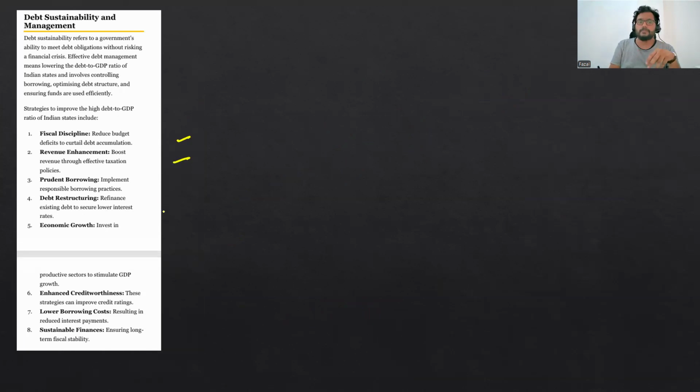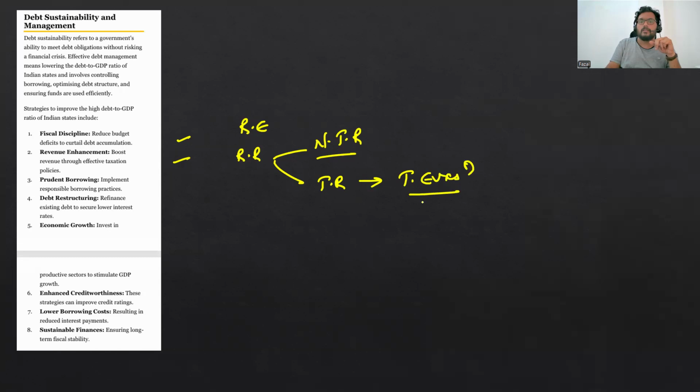How do you manage this? You should have proper fiscal discipline with respect to revenue expenditures and revenue receipts. Increase your non-tax receipts and also increase your tax receipts by reducing tax evasion. Okay, and reduce tax avoidance. Give some benefits to the people so that they can voluntarily come out and make some investments.